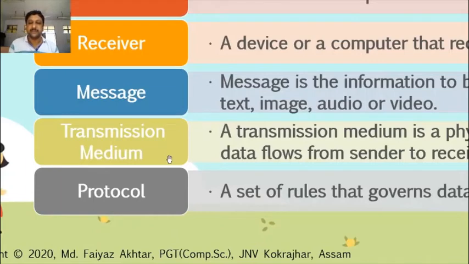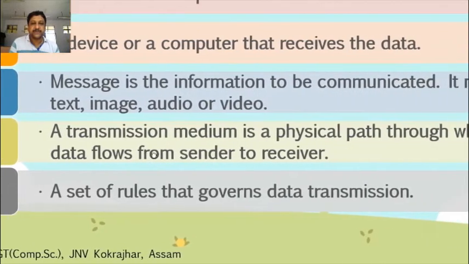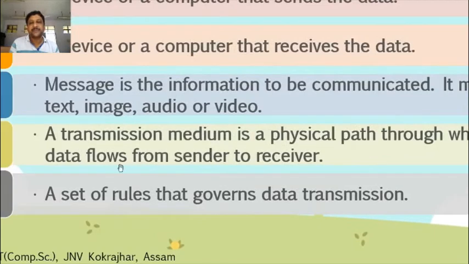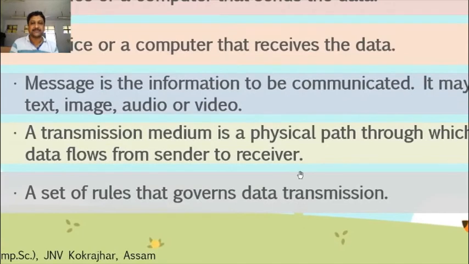Now next one is the transmission medium. It is the important part of the network, through which we can transmit information to another device. It may be a wired transmission medium or a wireless transmission medium. A transmission medium is a physical path through which the data flows from sender to receiver. It establishes a physical path through a wired system, or a logical path through a wireless system.